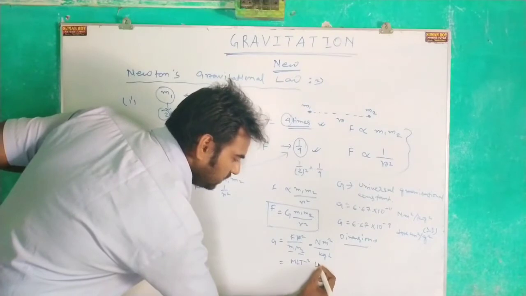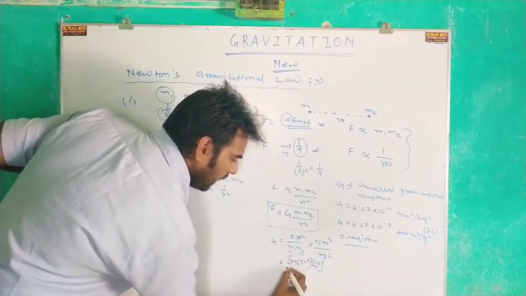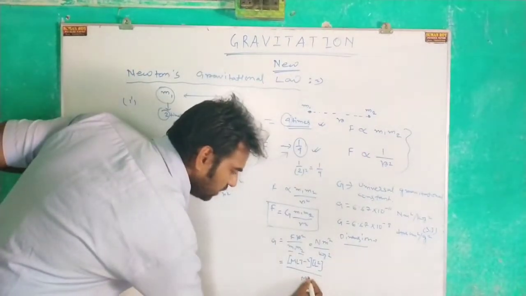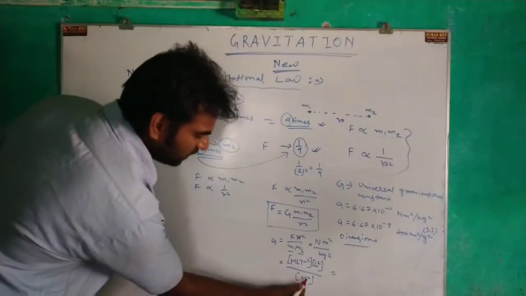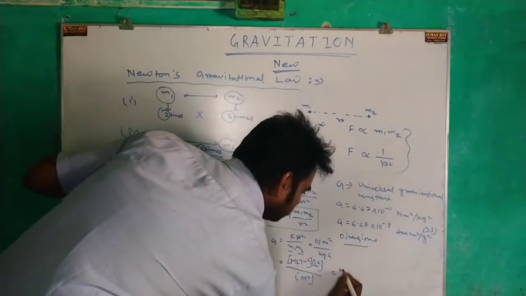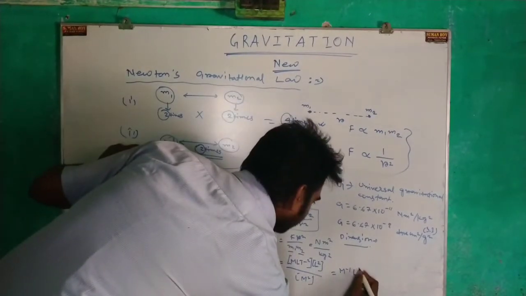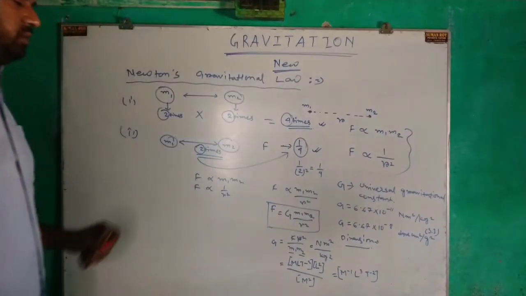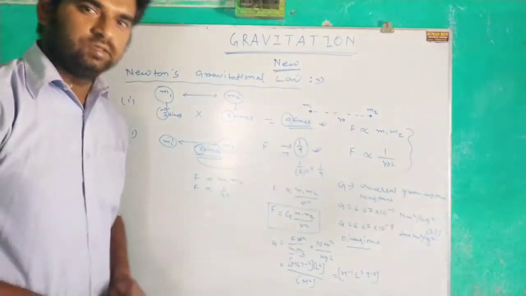The dimension of r is L, so it becomes L square. Mass into mass means mass square, that is M square. It becomes M to the power minus 1 L into L square, that is L cube T to the power minus 2. So this is the dimension of the universal gravitational constant. Clear up to this?